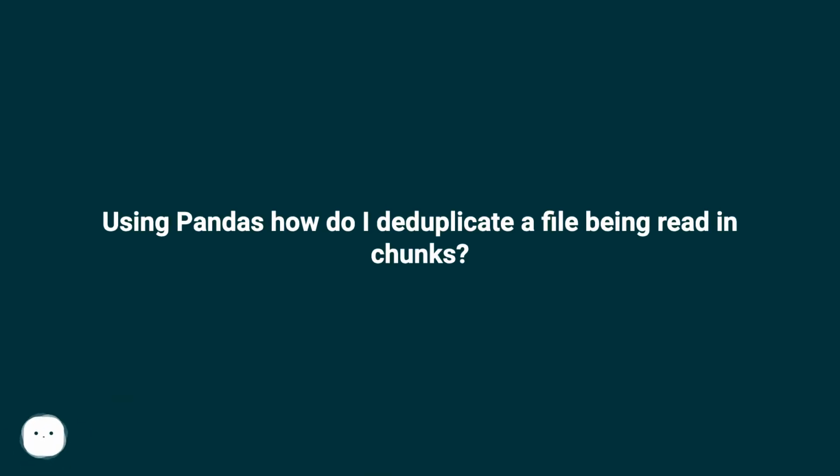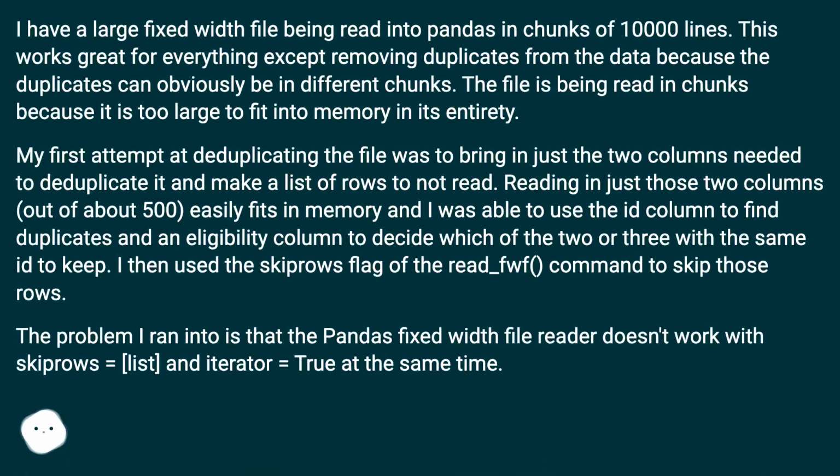Using Pandas, how do I deduplicate a file being read in chunks? I have a large fixed-width file being read into Pandas in chunks of 10,000 lines. This works great for everything except removing duplicates from the data because the duplicates can obviously be in different chunks. The file is being read in chunks because it is too large to fit into memory in its entirety.